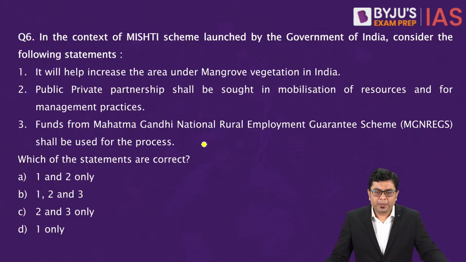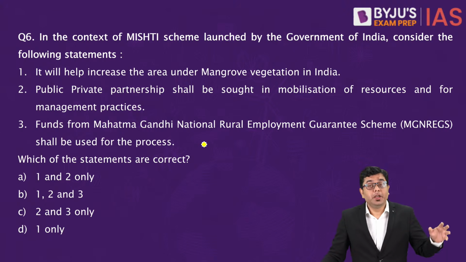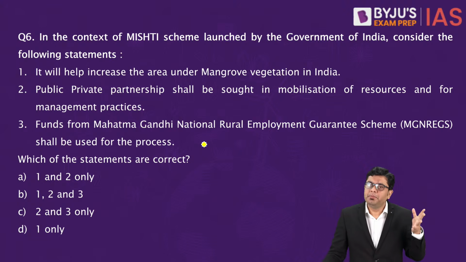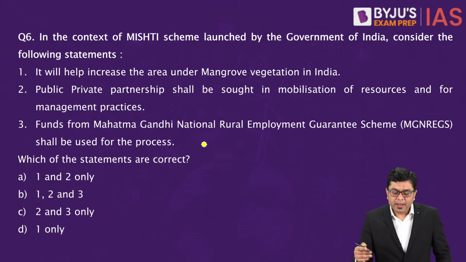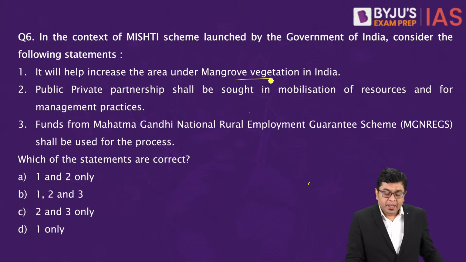Okay, now after that, in the context of Misti scheme launched by the government of India, consider the following statements. Now, in this year's budget, you had few of the schemes which were released, including Amrit Dharohar, including Misti. So this is a question about Misti scheme. Now here, it will help increase the area under mangrove vegetation in India.